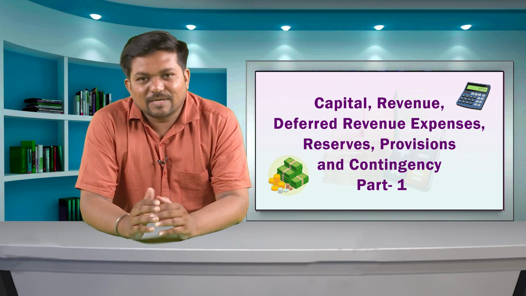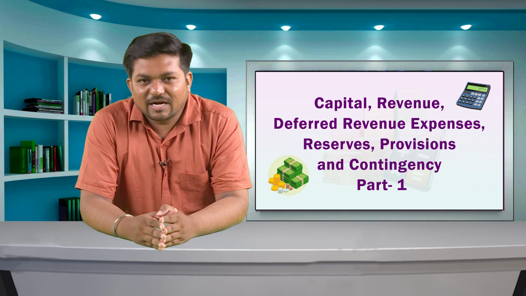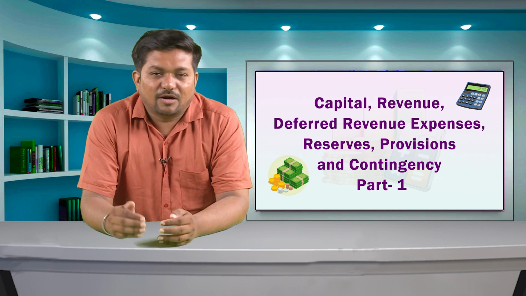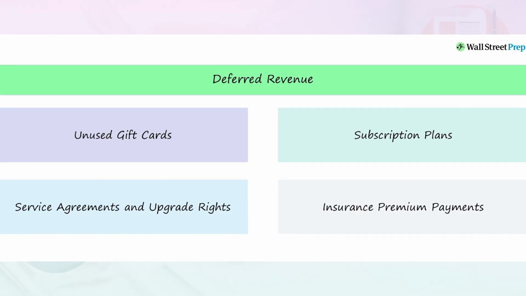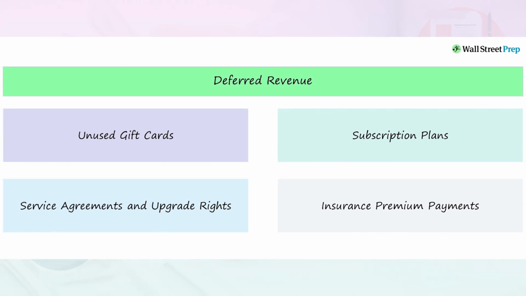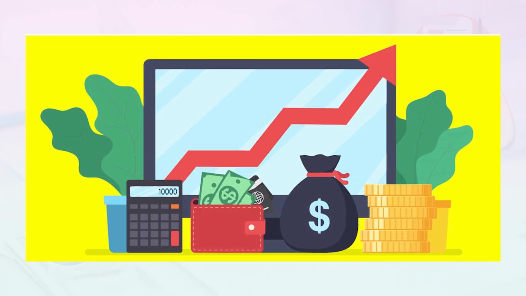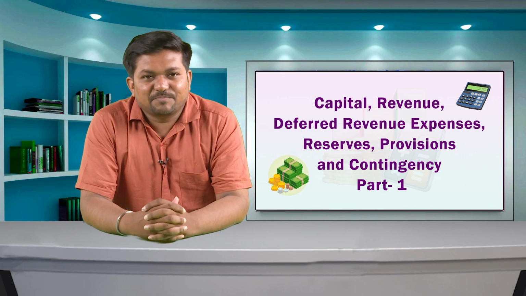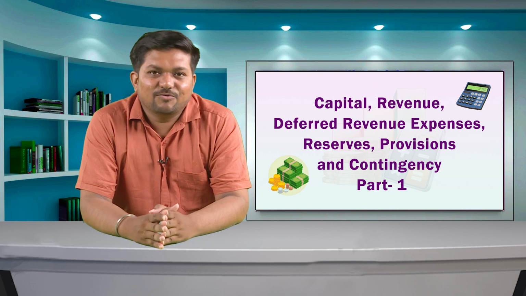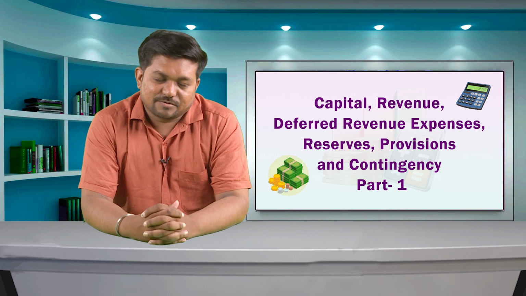There is also a concept of deferred revenue in accounting. Deferred revenue, also known as unearned revenue, refers to the advance payment a company receives for products or services that are to be delivered or performed in the future. The company that receives the prepayment records the amount as deferred revenue, a liability on its balance sheet.